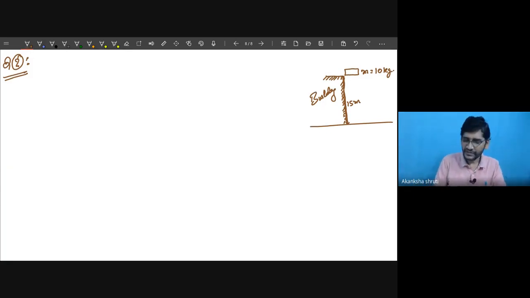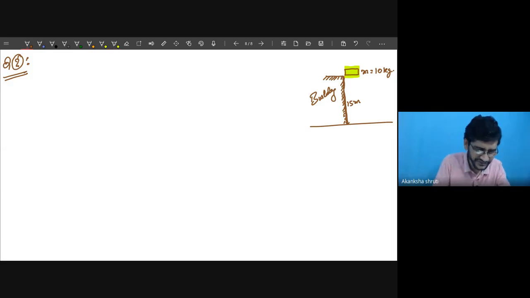Get it? So when the object or the mass is released from the top of the building, then it will reach the ground. Then while reaching the ground, how much work is done by the weight, or by the earth pulling it and bringing it to the ground?